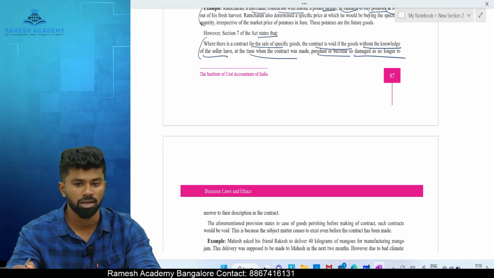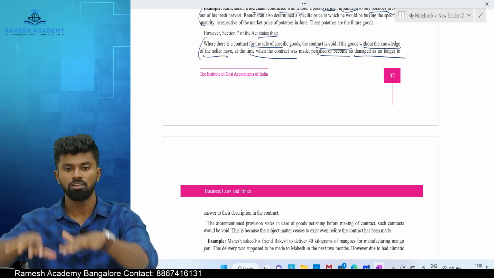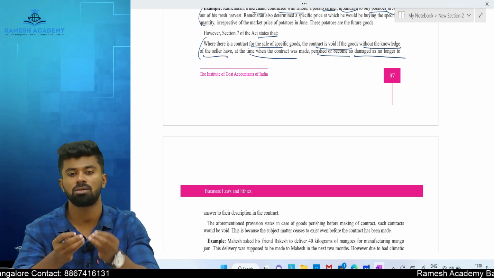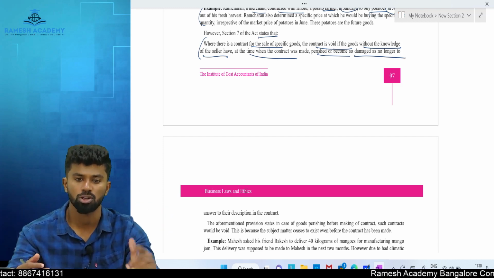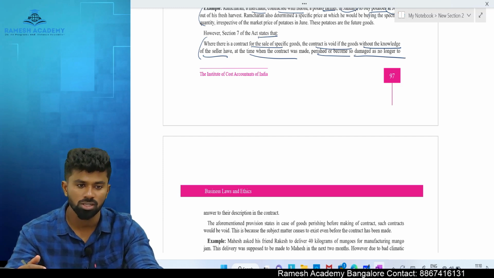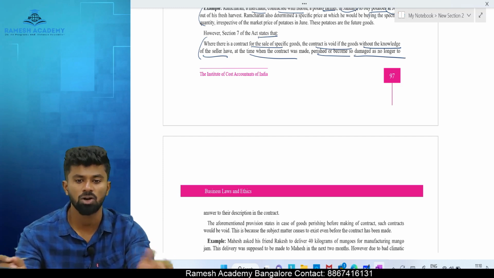I made an agreement to make puris and sell it to you. I made puris, but something fell on it, it is destroyed. Destroyed in the sense it is crushed. Now I will say somehow adjust karo, take these puris. Are you bound to take it or not bound to take it if you are a buyer? No, because it is not answerable to the description made, right? What is the description made? Puris, but not the crushed one.